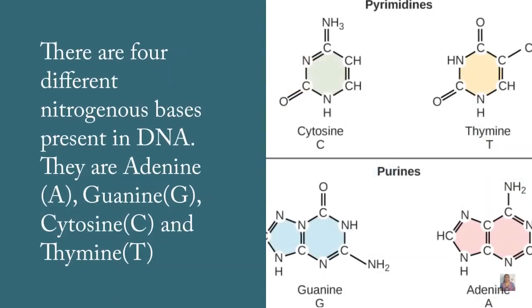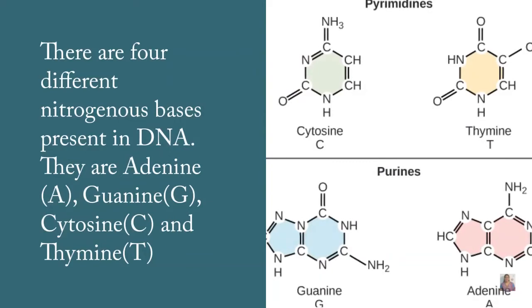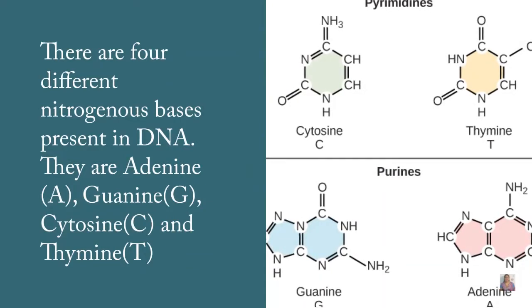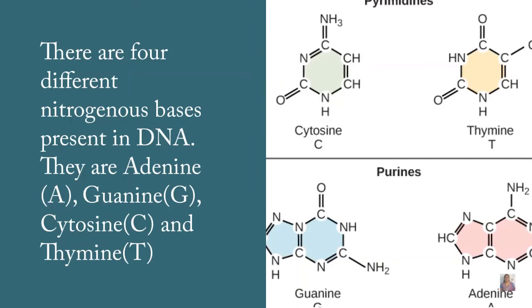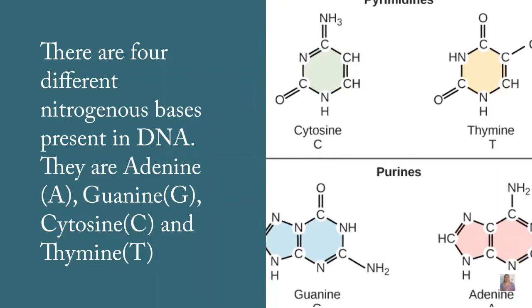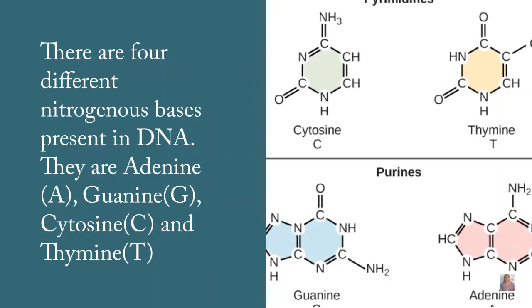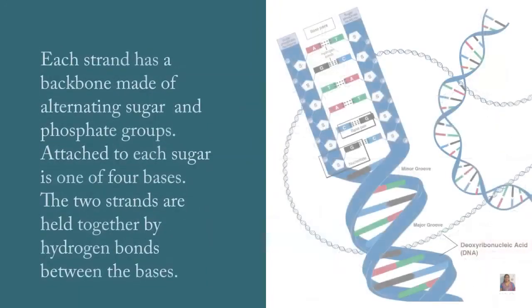There are 4 different nitrogenous bases present in the DNA. These include adenine, guanine, cytosine, and thymine. These 4 nitrogenous bases fall under 2 groups, pyrimidines and purines. Cytosine and thymine are examples of pyrimidines. Guanine and adenine are examples of purines.